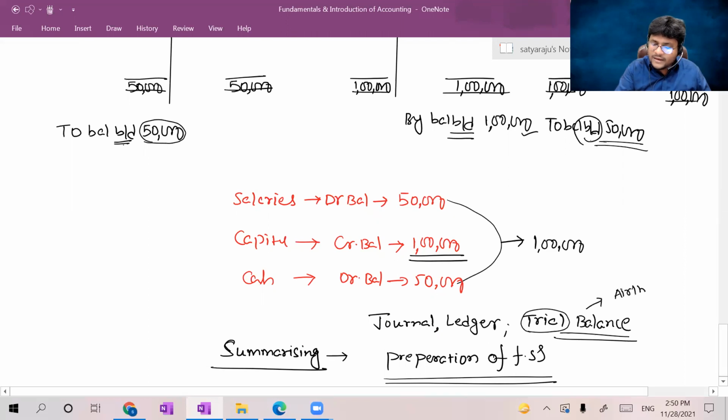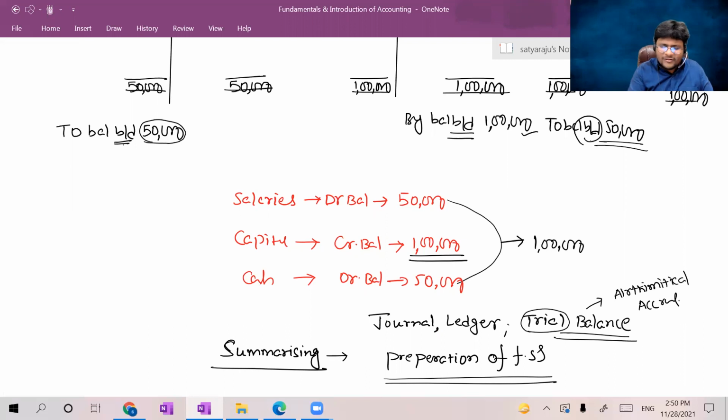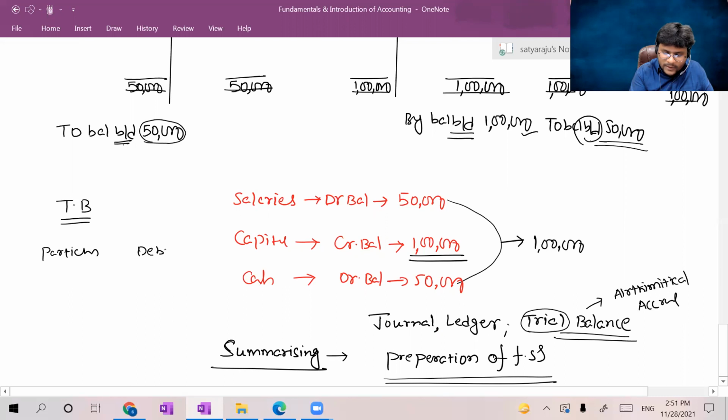To know the arithmetical accuracy, I will prepare trial balance. Sir, how will I prepare the trial balance, sir? With this, I am showing a very simple trial balance. Please, all of you concentrate, guys. Trial balance is a simple statement prepared to know the arithmetical accuracy. Here, particulars will be there. Particulars, debit aspect, and credit aspect.